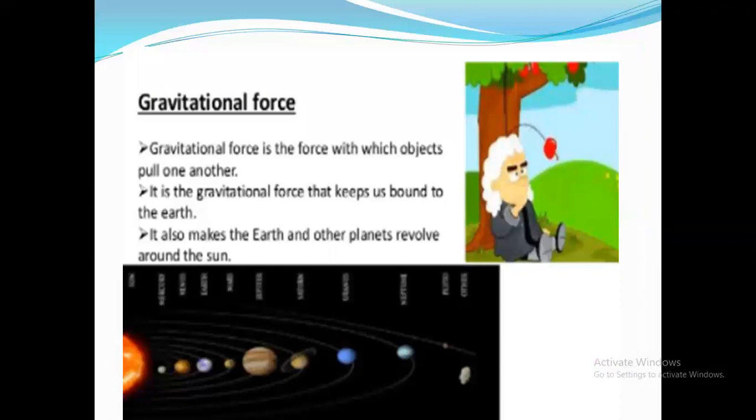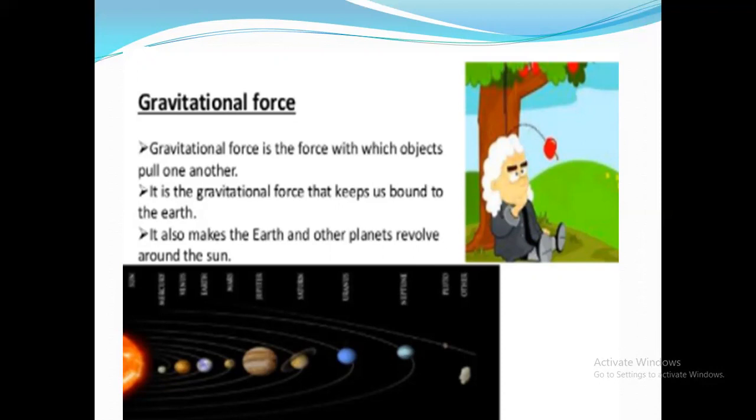Third sort of non-contact force is gravitational force. It is the force responsible for objects pulling one another. Best example, on Earth we have gravitational force, which is responsible for our survival, that keeps us bound to Earth.